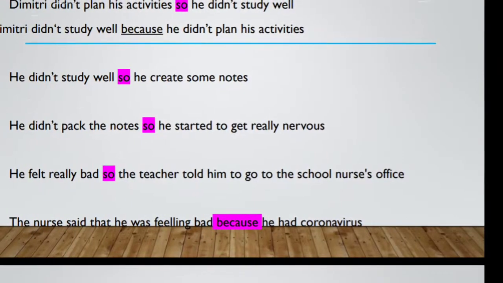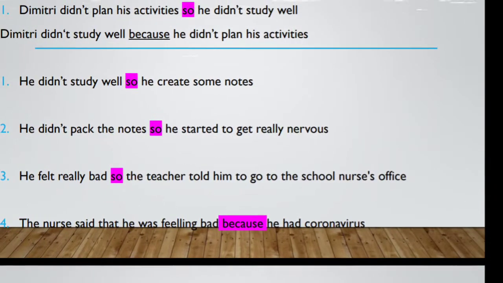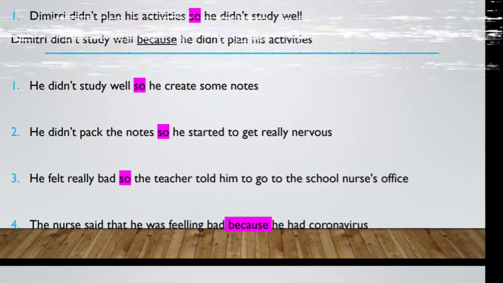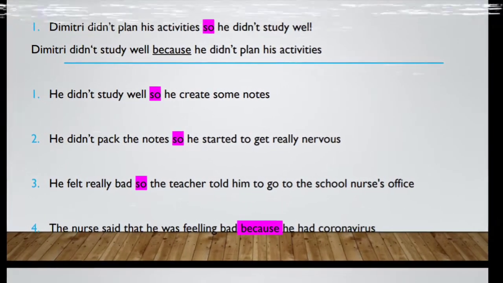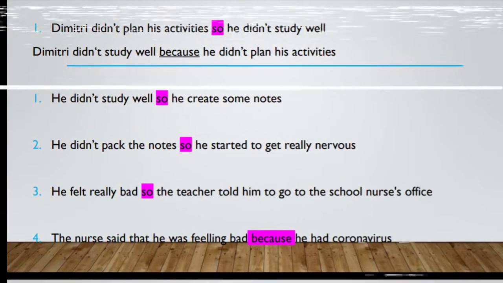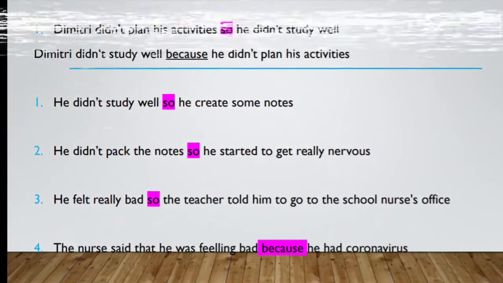Now it's your turn. Change the sentences using "so" and "because." The ones that have "so," write them with "because" and vice versa. You can stop the video in order to write them in your notebook, and in class we check them.